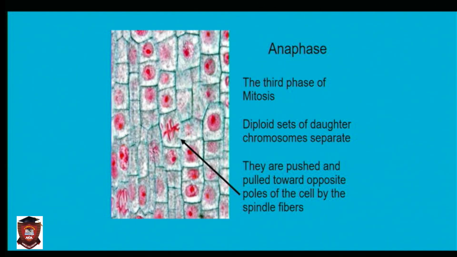So anaphase, the third phase of mitosis, diploid sets of daughter chromosomes separate, right? And they are pushed. They move to the opposite poles. That is the ana. They will start going home. Next slide.